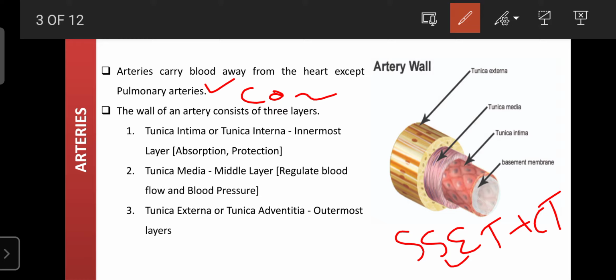Among them, the first organ is the brain. It requires around 1.8 liters per minute. Our cardiac output is 5 liters per minute, meaning our heart pumps blood throughout the body at a rate of 5 liters per minute. That is the annual average.